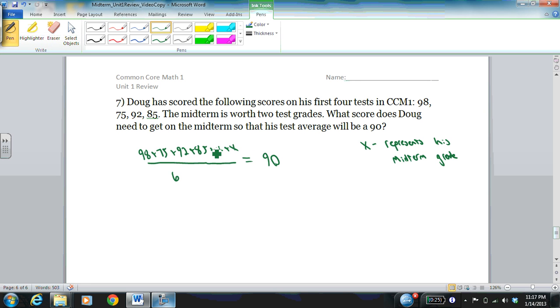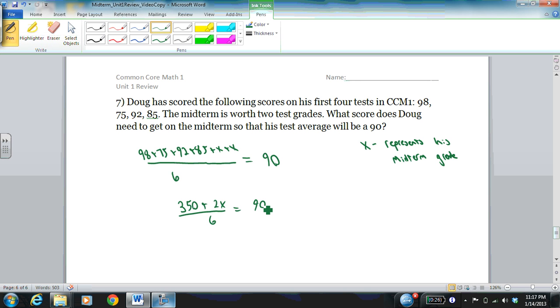So we can simplify this expression by combining like terms in the numerator of the fraction on the left side. So 98 plus 75 plus 92 plus 85 is 350. And x plus x is 2x. So I get 350 plus 2x over 6 equals 90.